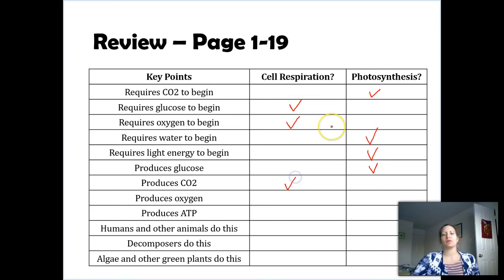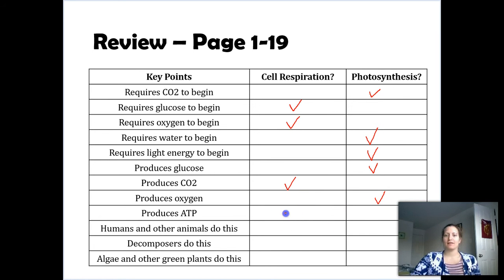That would be cellular respiration. We exhale that carbon dioxide after we've processed that glucose. Produces oxygen. This is definitely photosynthesis. Remember, producers make all of the oxygen in the world. Half of it comes from phytoplankton, half of it comes from our land plants.